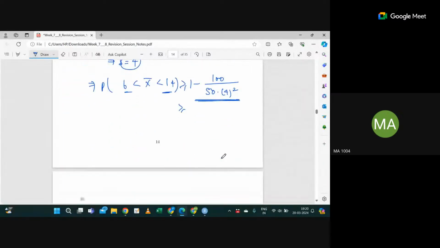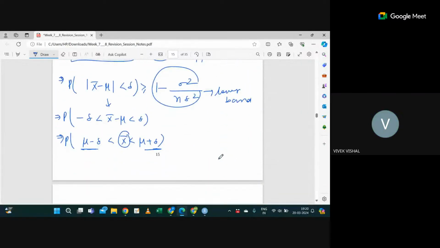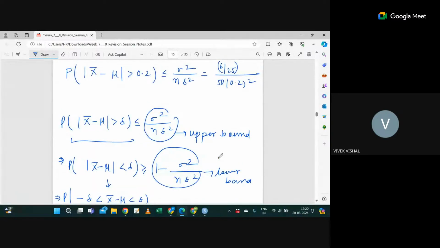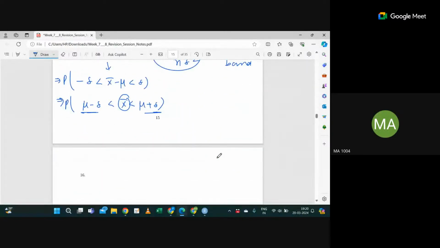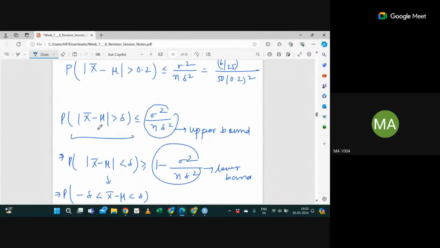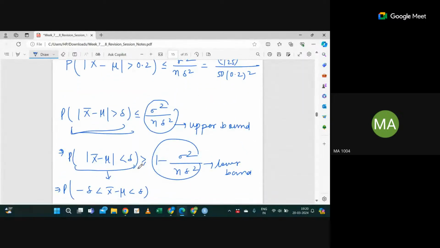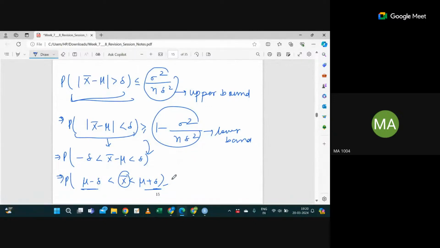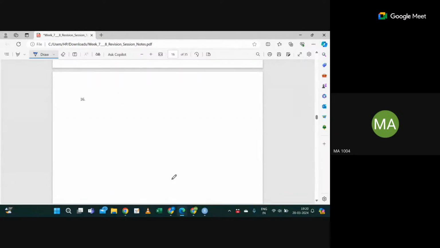When it is in between, it will be the lower bound. You can see, don't memorize things. You can simply use this formula or this formula. If you just expand, you will get the idea. Don't just memorize randomly. Is this clear as of now?